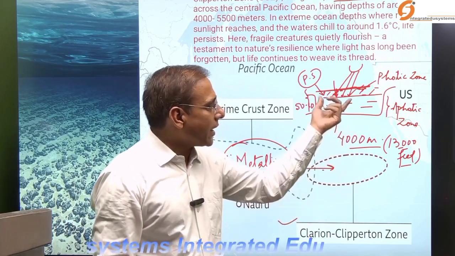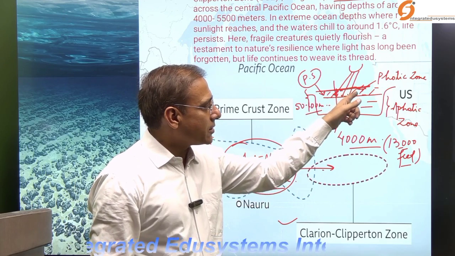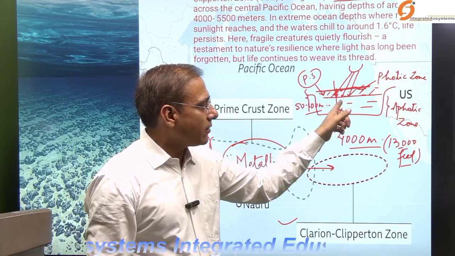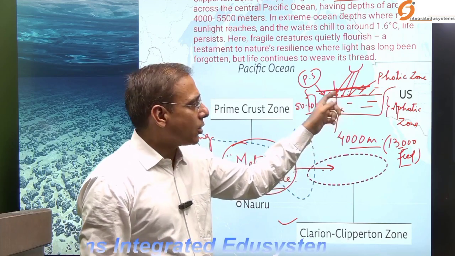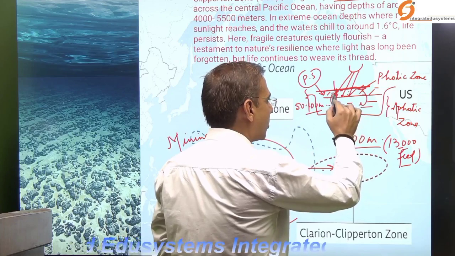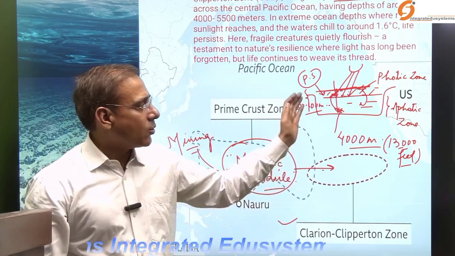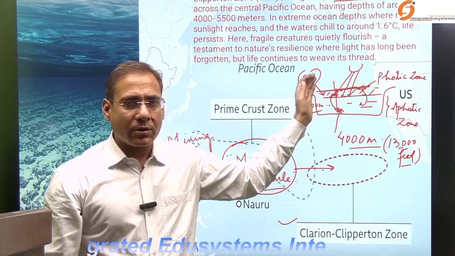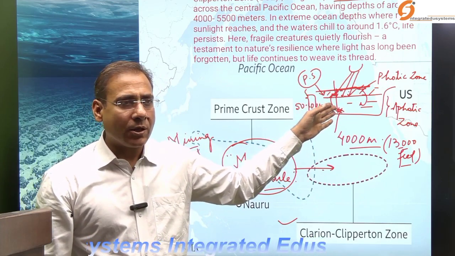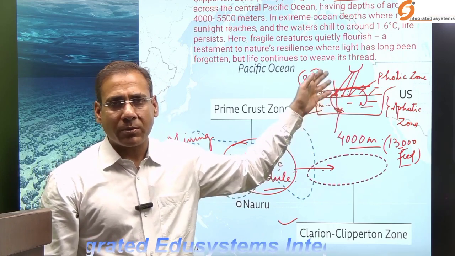So if the sea is enclosed and oxygen is present in this zone, how did the oxygen reach here? Because life existed in this zone. According to the earlier belief, oxygen reached here due to the movement of ocean currents. As you know, in the ocean, the warm current moves on the surface and the cold current in the deep sea, and there are upwelling and downwelling phenomena.